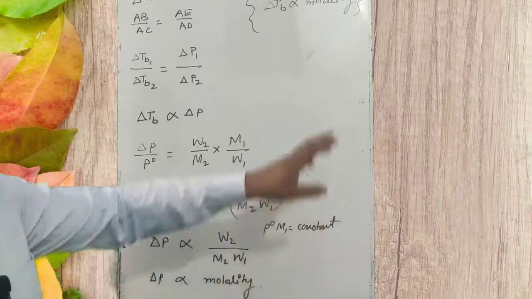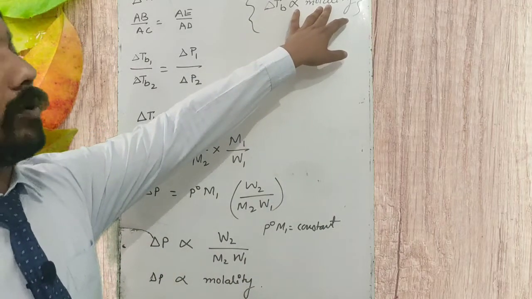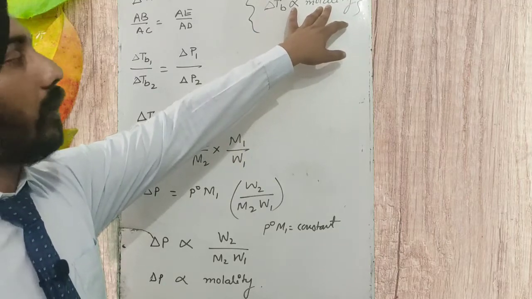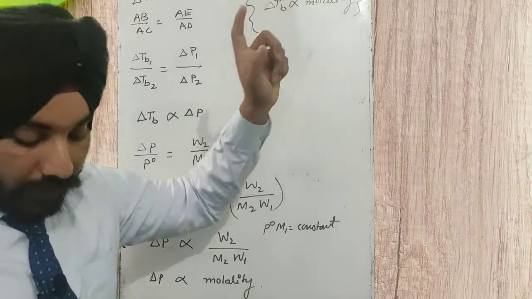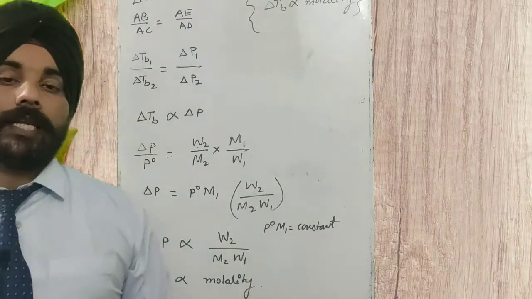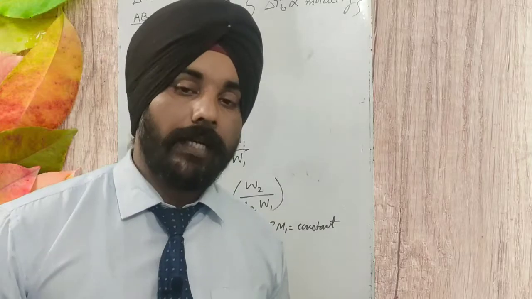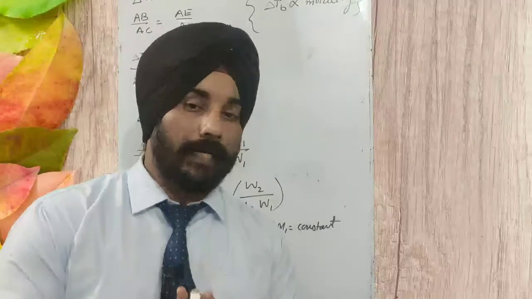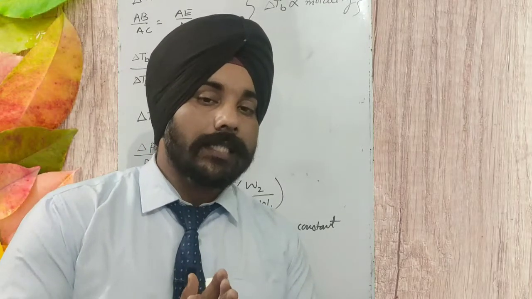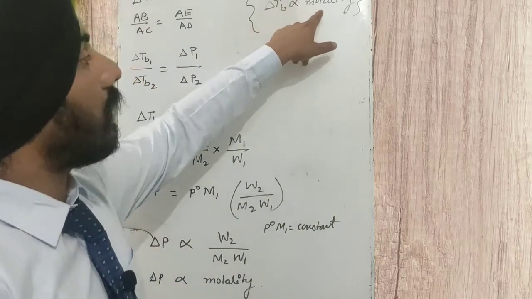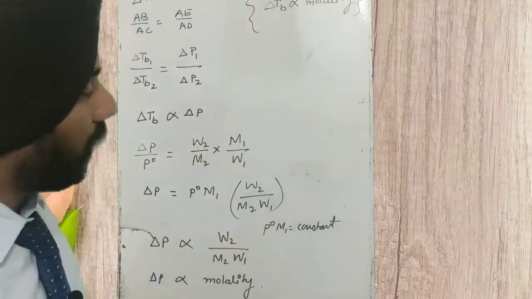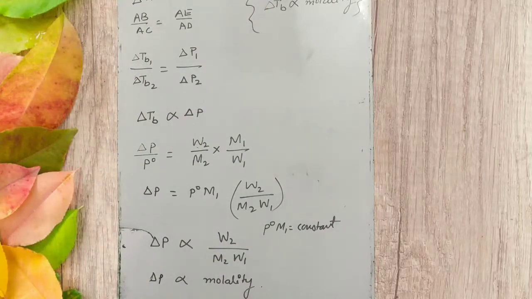Why is it a colligative property? Because it is directly proportional to the molality, and molality is the number of moles per kilogram of solvent. And I told you what colligative properties are. Colligative properties are those properties which depend upon the number of particles of solute, or we can say the number of moles of solute. So delta TB is directly proportional to molality, that is, it is a colligative property.